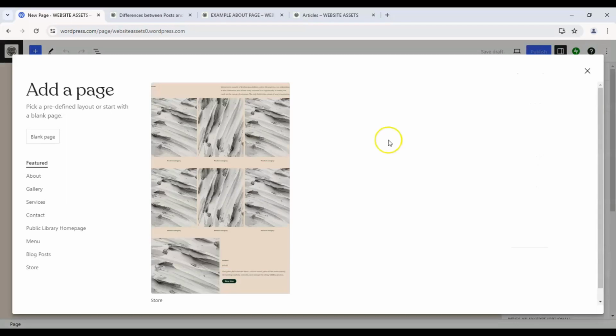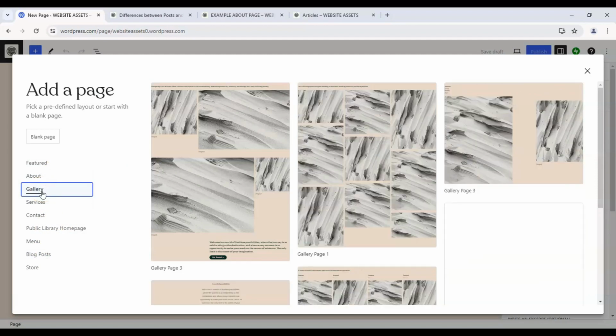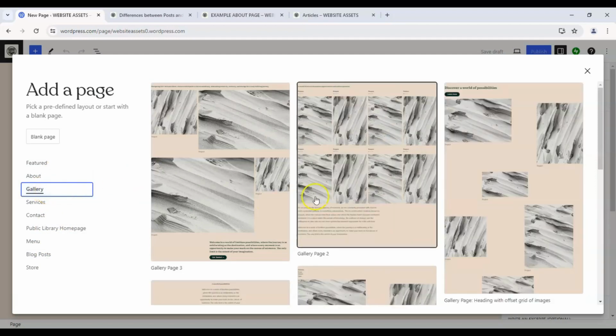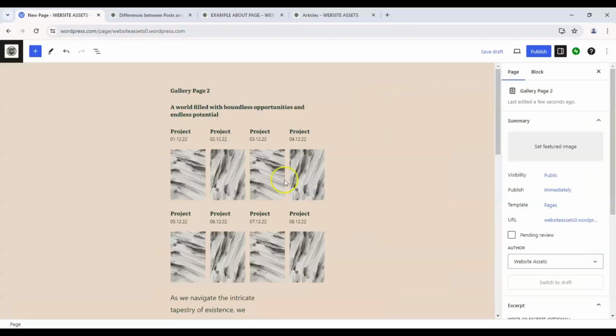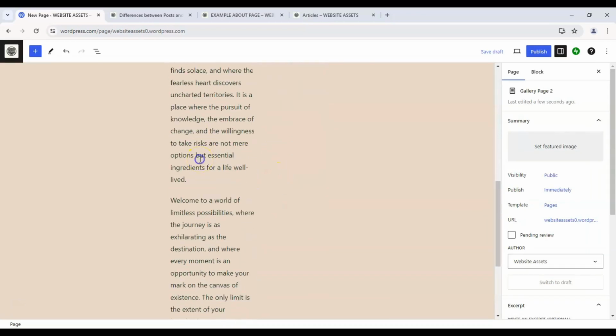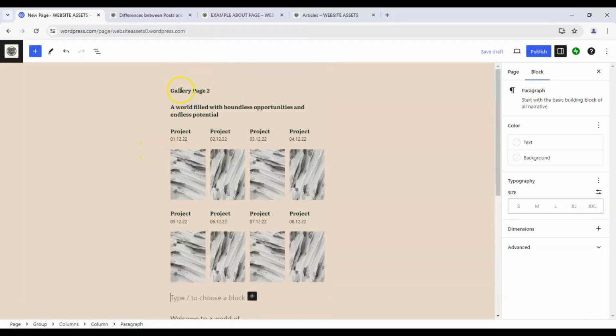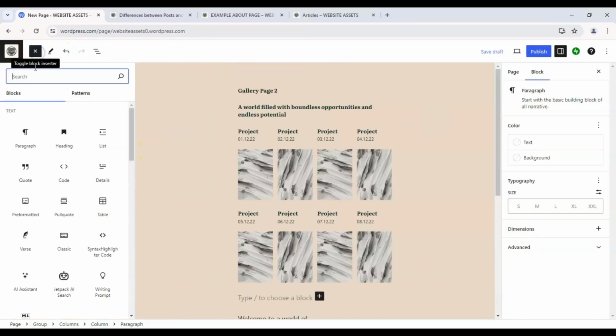and gives us options for templates. So we can have a new page for blog posts, for contact, for about. Let's use gallery, and we'll choose this layout. And there, we have a new page, and we can edit all of this text, and we can add or change blocks.